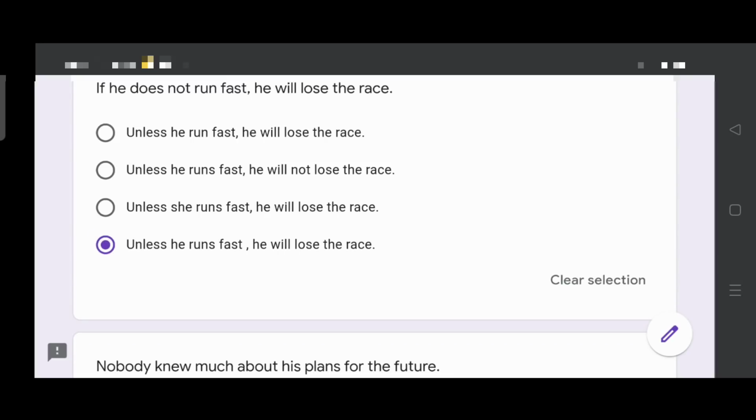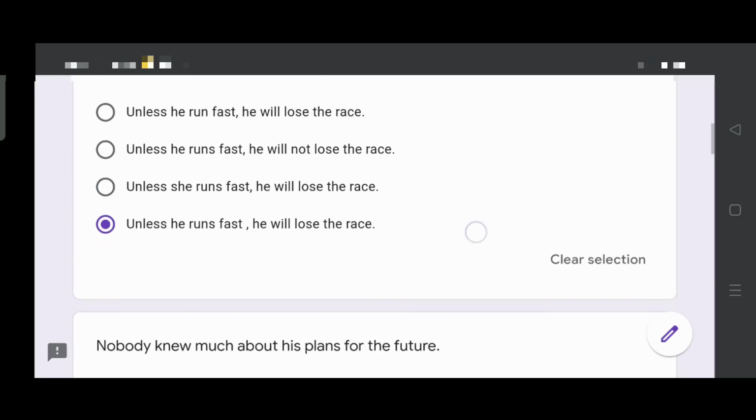Unless he runs fast, he will lose the race. In the first option, unless he run fast is incorrect. You never use he run. It should have been he runs. Unless he runs fast, he will not lose the race. Now, he is not running to lose the race. Unless she runs fast, he will lose the race. He and she, a mixture of gender. Hence, the fourth option is the right answer.